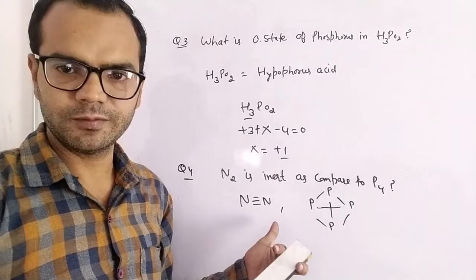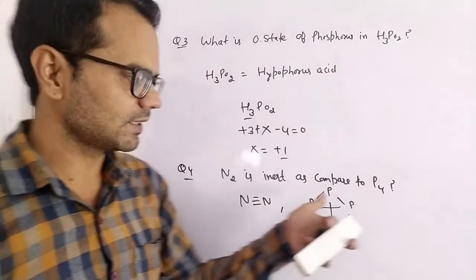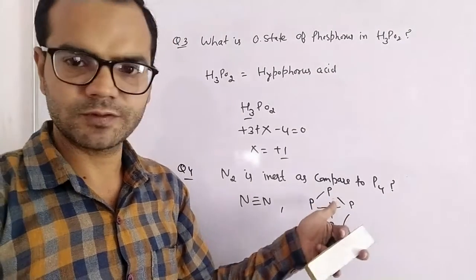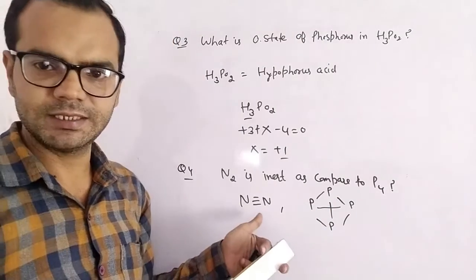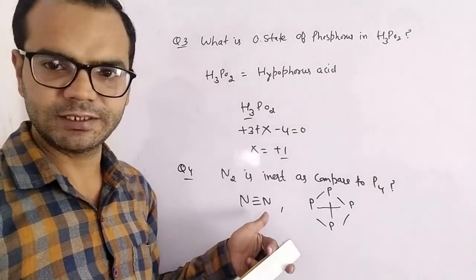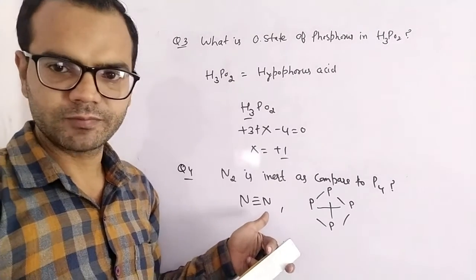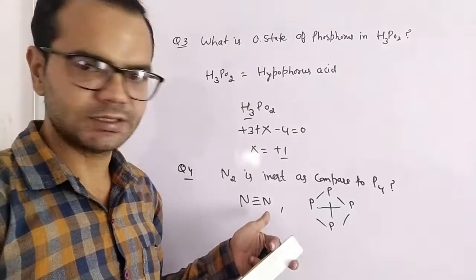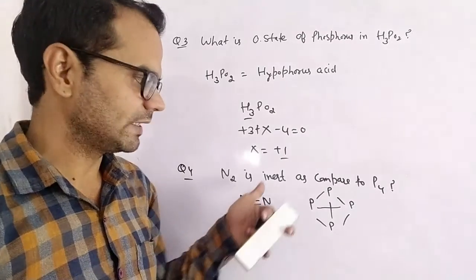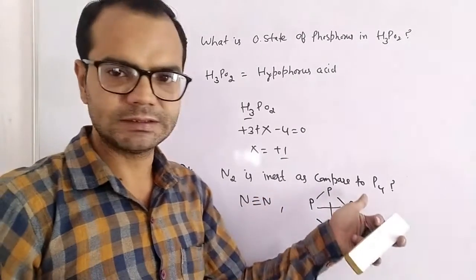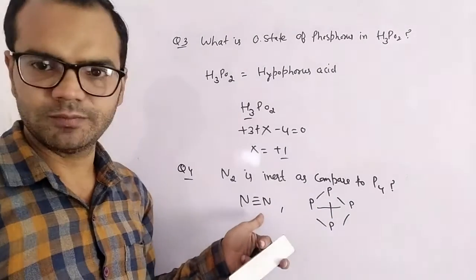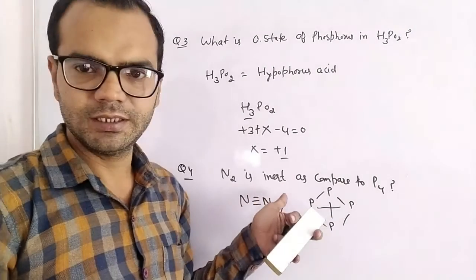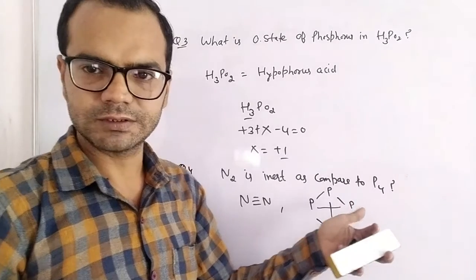There is a triple bond in N2, but there is single bond formation in phosphorus. Phosphorus is linked by single bonds, but due to the small size and high electronegativity of nitrogen, and due to the presence of a triple bond, it is not easy to dissociate all these three bonds. So that's why it is inert, but phosphorus is reactive. In short, due to triple bond formation, nitrogen is chemically inert as compared to phosphorus.